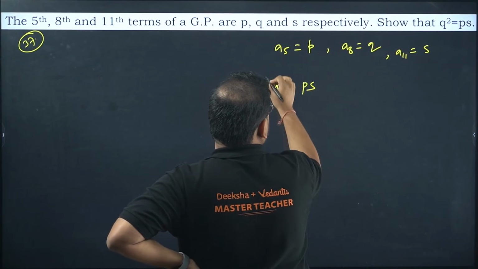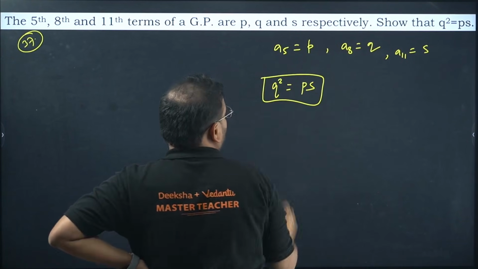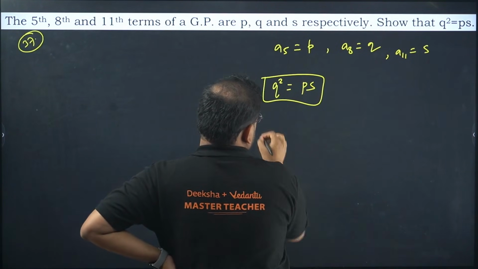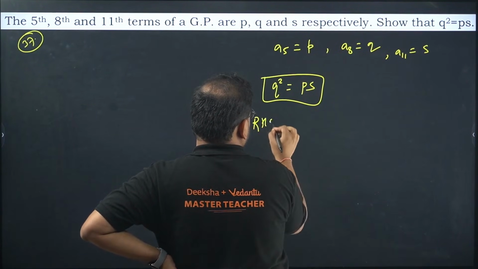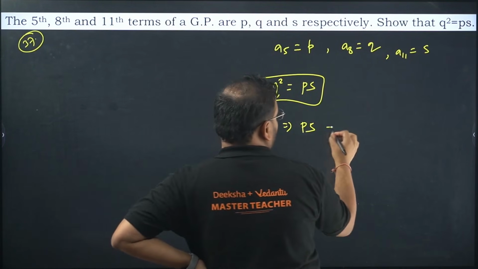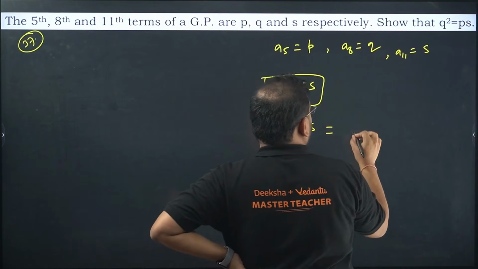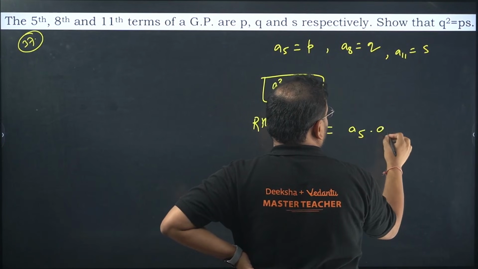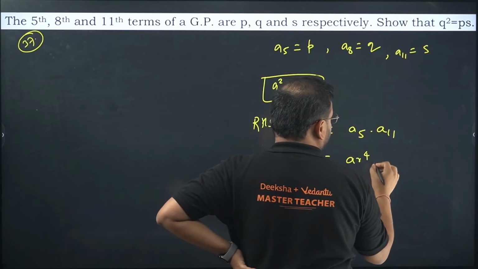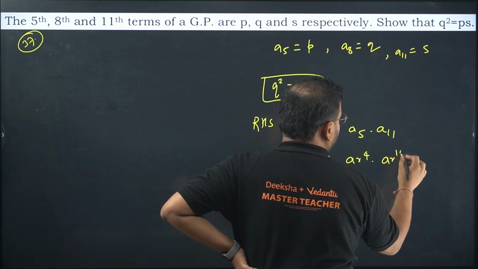We have to prove that. Start with Q square only. Or can we start with RHS? It'll make more sense. Start with the RHS, PS. What is PS going to be? A5 into A11. What is A5 going to be? AR power 4 and AR power 10.